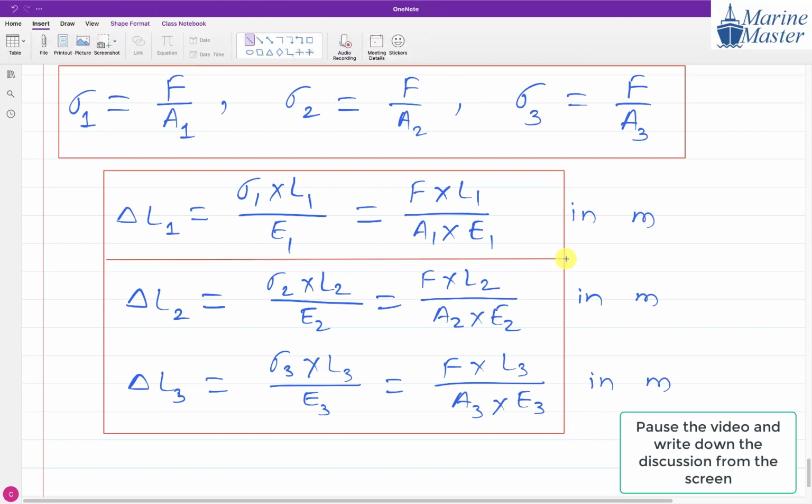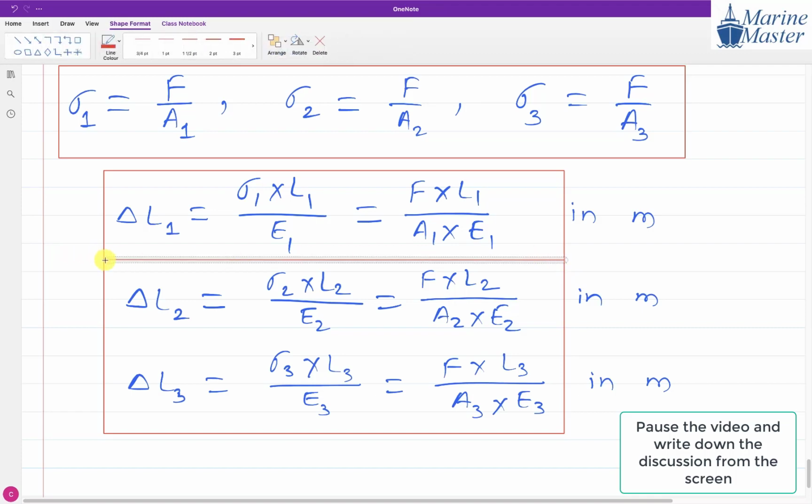Guys, don't write down blindly. Try to understand the meaning of each and every sentence. Ask me your doubts, guys. If you have any single doubt, even a silly doubt, ask me that doubt.